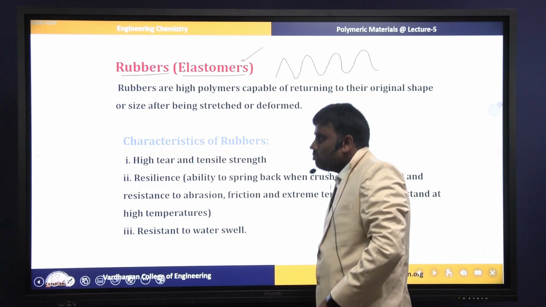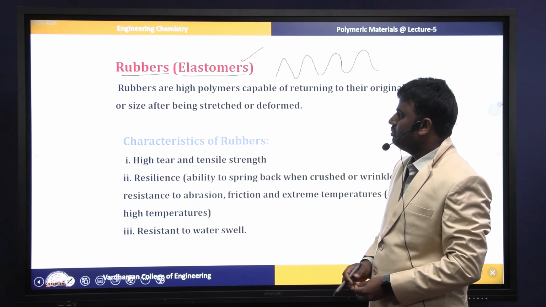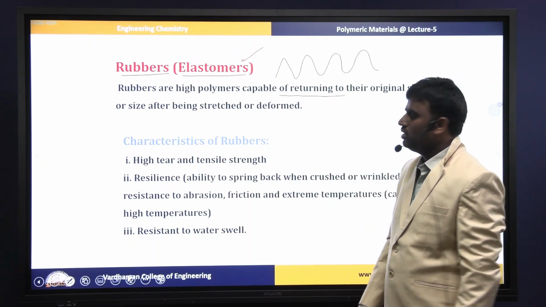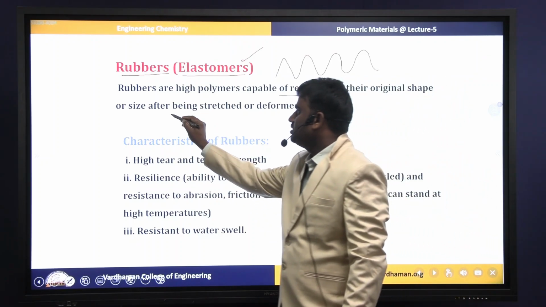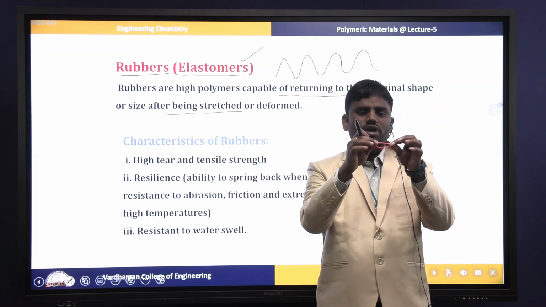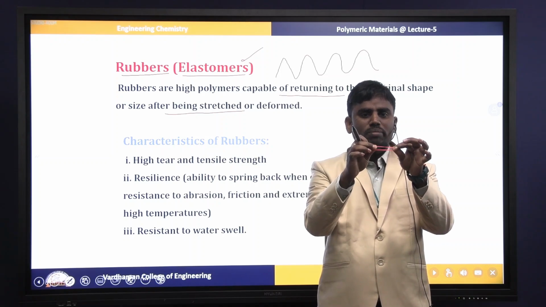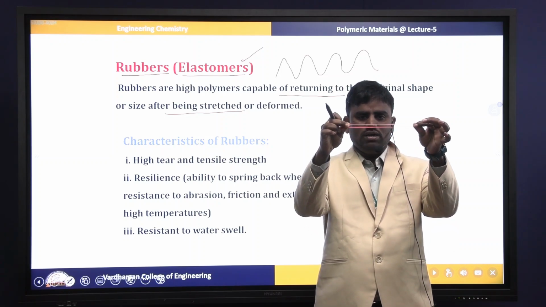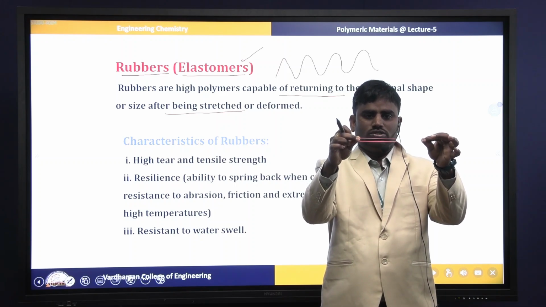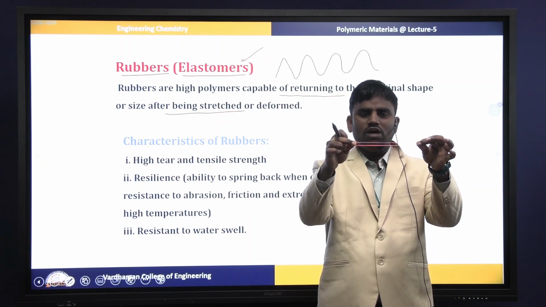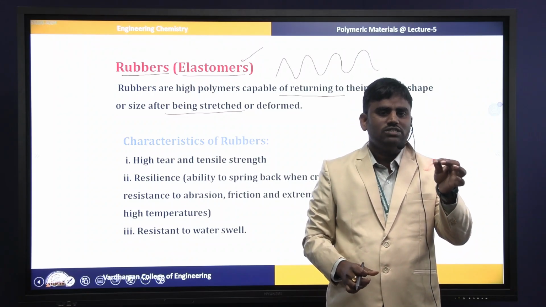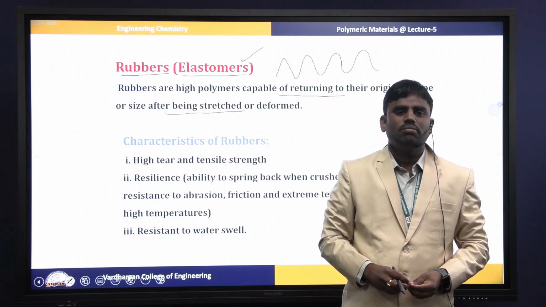Here is a small definition: rubbers are high polymers capable of returning to their original shape or size after being stretched. Now you can see this is the rubber material. Now I am stretching it. Stretching means being made larger. You can clearly see that while I am stretching, the rubber material becomes larger. Now I am removing the stretching, and it comes back to its original shape. These materials are known as rubber materials.